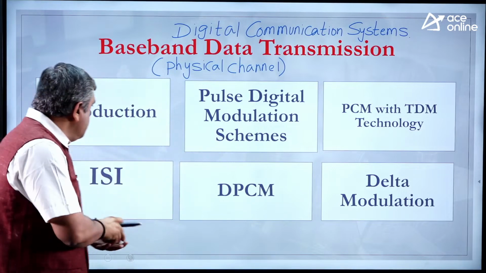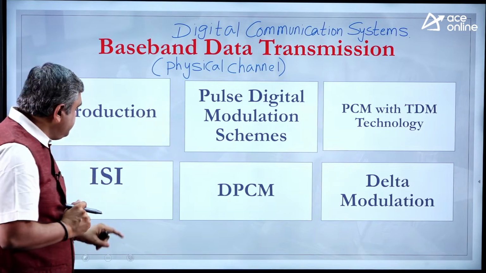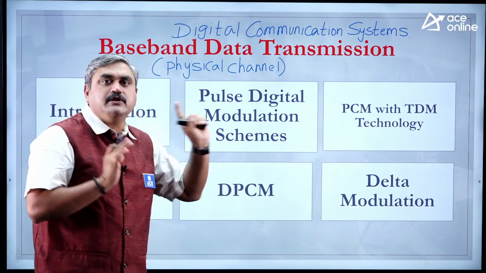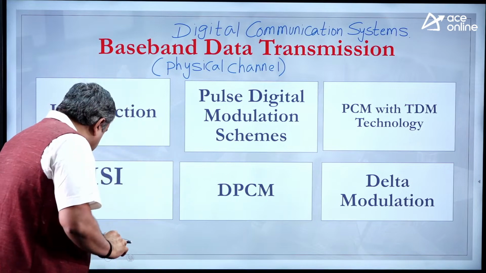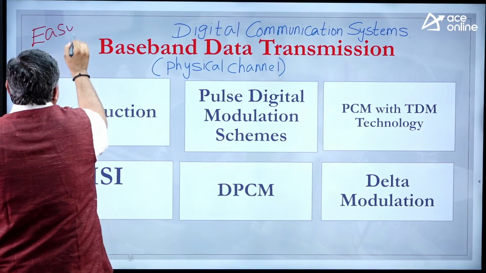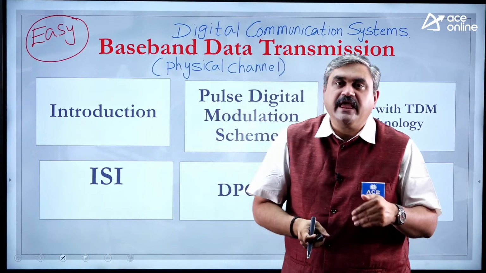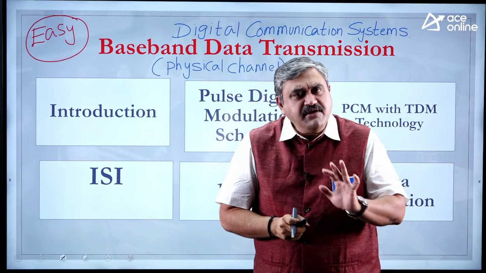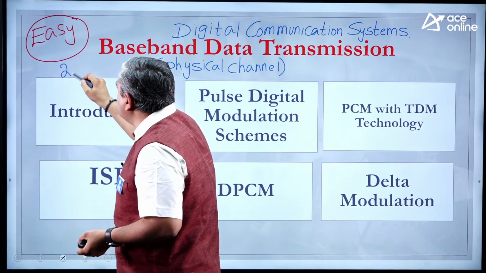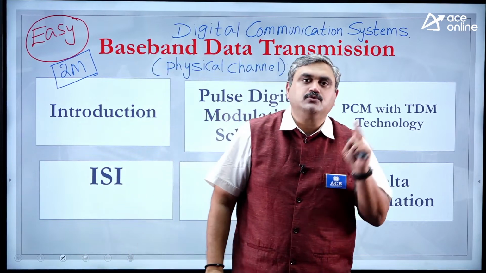In that, you have pulse code modulation. That means coming under pulse digital modulation schemes: inter-symbol interference, differential pulse code modulation, and delta modulation. That's all. Now, this topic is the simplest of all, easiest of all. Why? Formula based questions. There is nothing special that any examiner can ask here. Strictly formula based, and the maximum weightage that you can get on this topic is 2 marks, not more than that. It can be one 2 marks question, or it can be two 1 mark questions.